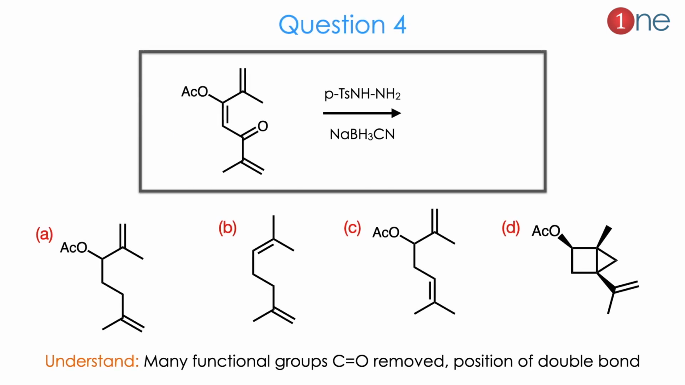Then question number 4. The starting material is a linear system with many double bonds, one carbonyl group and one acetyl group also there. Here you are using hydrazine and sodium cyanoborohydride. Here the choices are given. The choices are about which double bond is reduced, or whether there is any possibility of cyclization here. You have to understand that many functional groups are in the reactant and the position of the double bond is critical here.